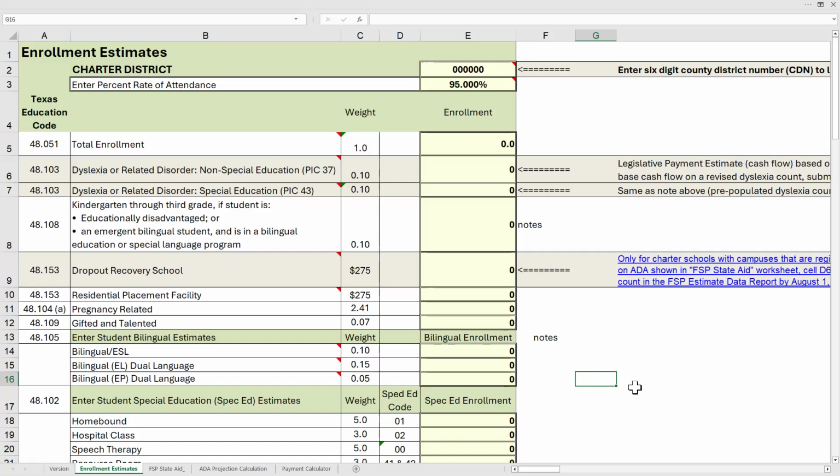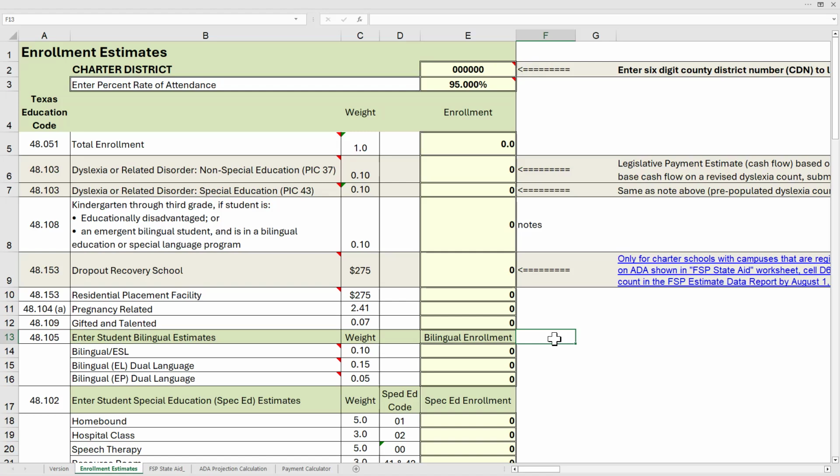So let's continue with the enrollment estimates worksheet, which is a resource to model data entry of estimates for enrollment and percent rate of attendance. And then by using this worksheet, this will help the user to determine what the change would be to the foundation school program funding.